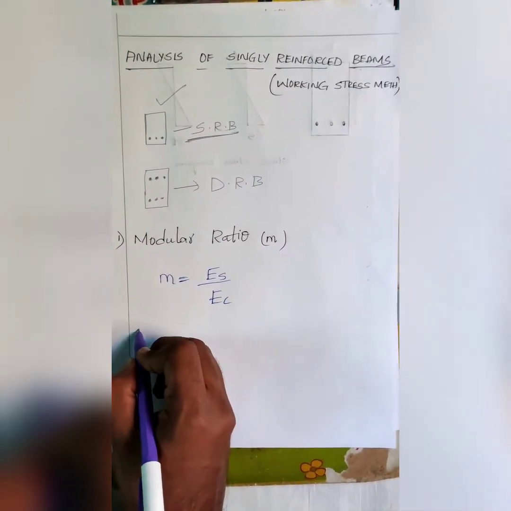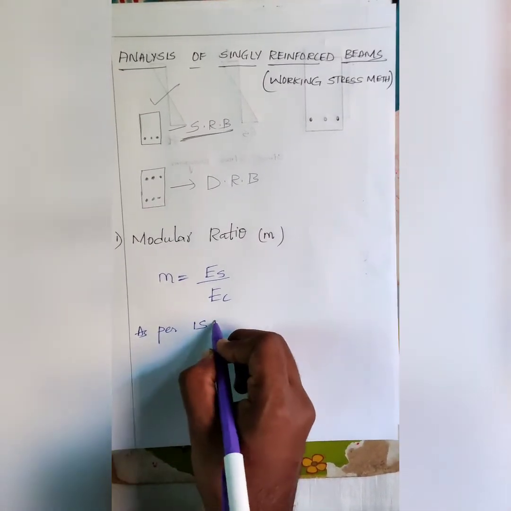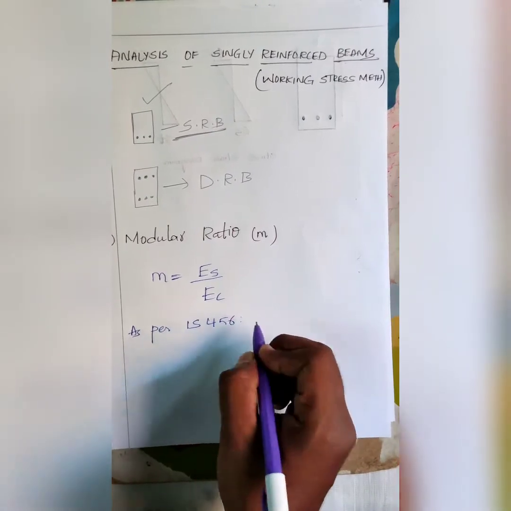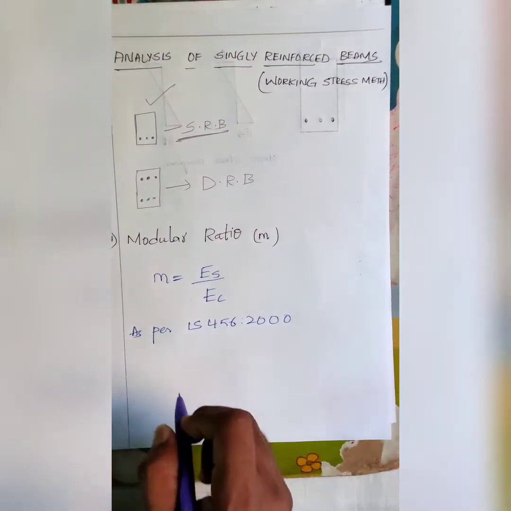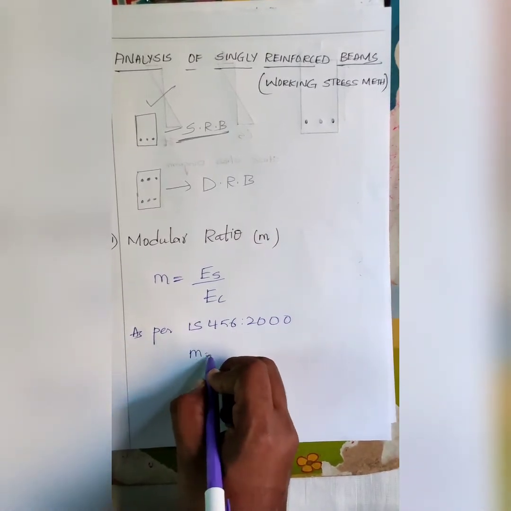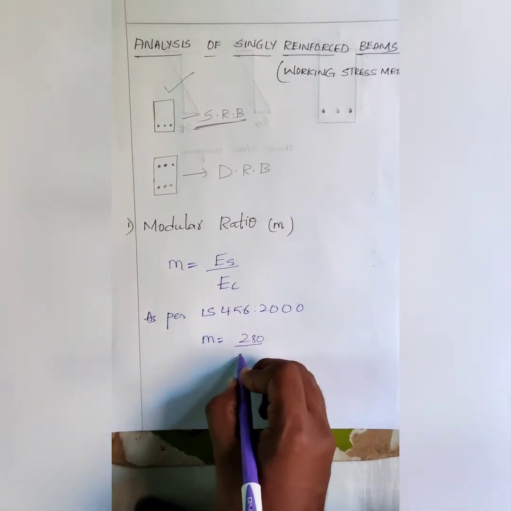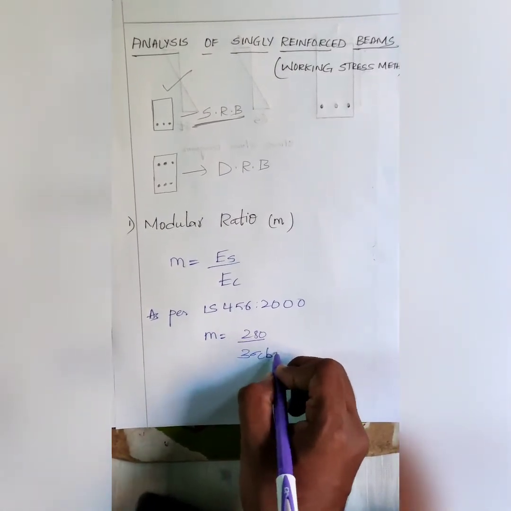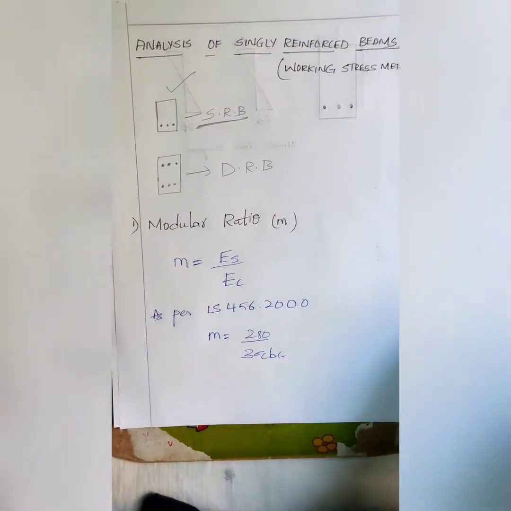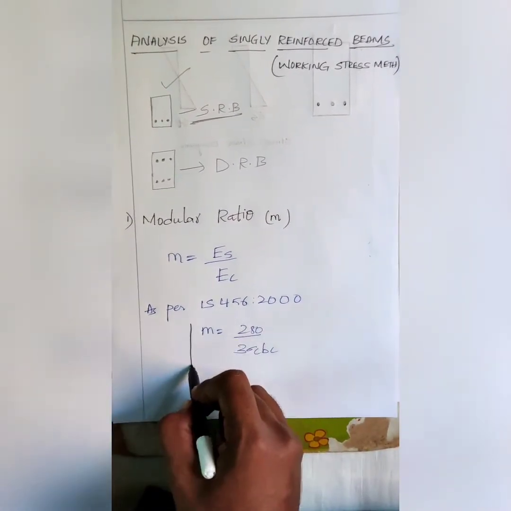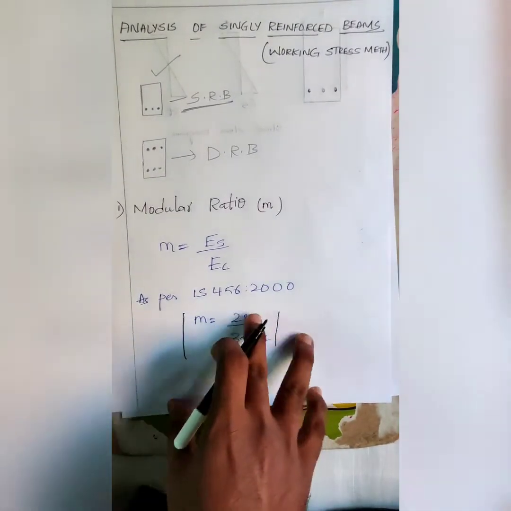But as per IS 456 2000, Indian Standard 456 2000, the modular ratio is given as 280 by 3 sigma cbc, which is one of the most important formulas during the analysis.